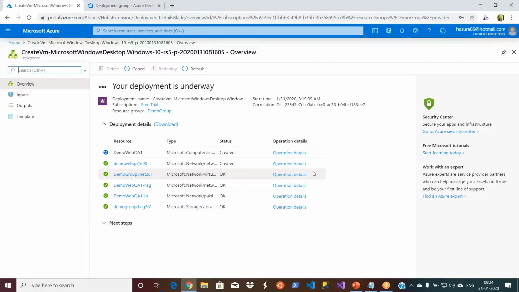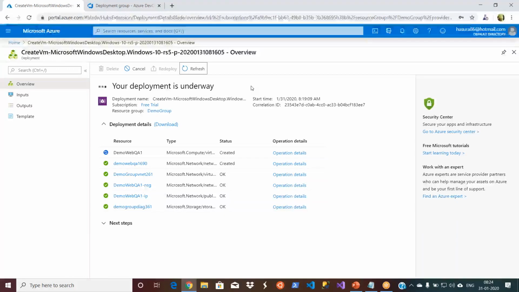No, the status is still showing me the last step. Everything has to be green. Maybe it is doing some post creation activities. Refresh. Let's give it a minute.